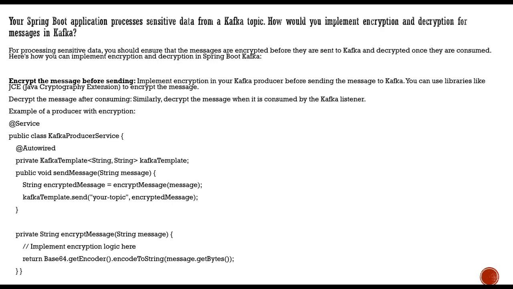When you're dealing with sensitive data, you should always ensure that a certain type of encryption is already applied before it is sent to the Kafka topic. So let's say somebody mistakenly processes it, they will not be able to get the real essence of what the message is.